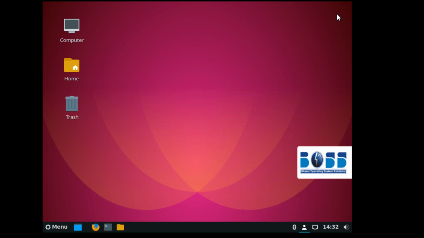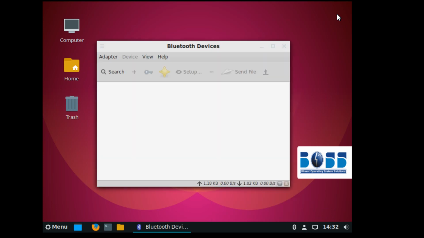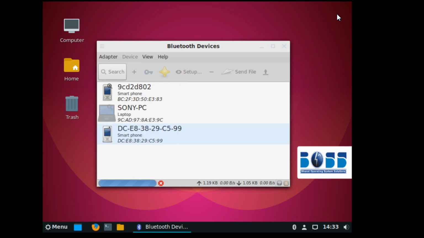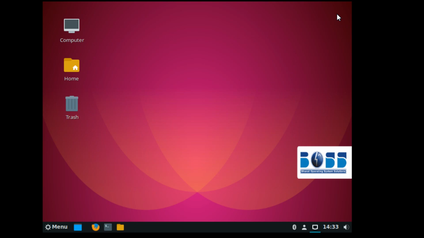We can see Bluetooth connectivity here. I will search for the devices I have in my surrounding environment. If you want, you can select any one of them and send data to that device directly. There are also network settings you can find here, network connections, and you can configure them.